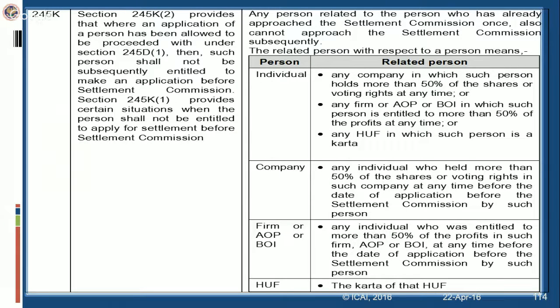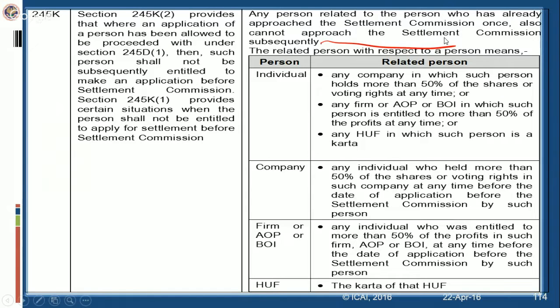Now, you know the opportunity, the assessee can approach the settlement commission only once during his lifetime. That provision is there in section 245K. But he can always approach through another entity which he controls. There was no restriction relating to that. That restriction is now being made by the Finance Act 2015. Now it says that even a person related to the person who has approached the settlement commission once also cannot approach the settlement commission subsequently.